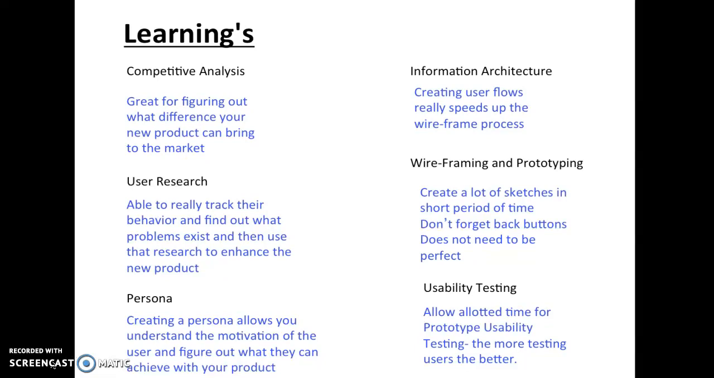Information architecture was great. I created user flows and it really sped up the wireframe process. For wireframing and prototyping, I created a lot of sketches in a short period of time, which was great. I forgot the back buttons at first, so I have to remember that. And I also have to remember that it doesn't need to be perfect.